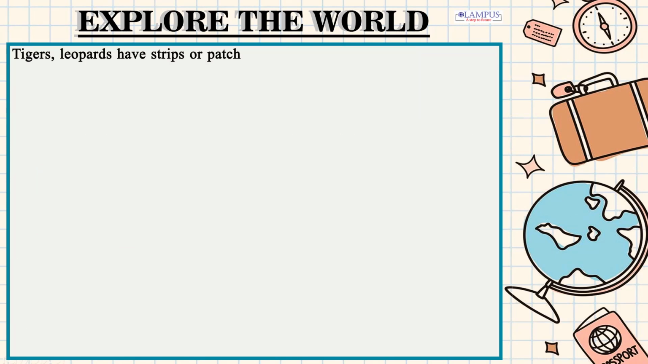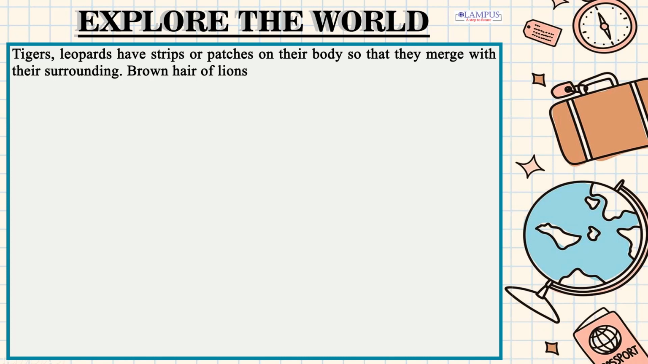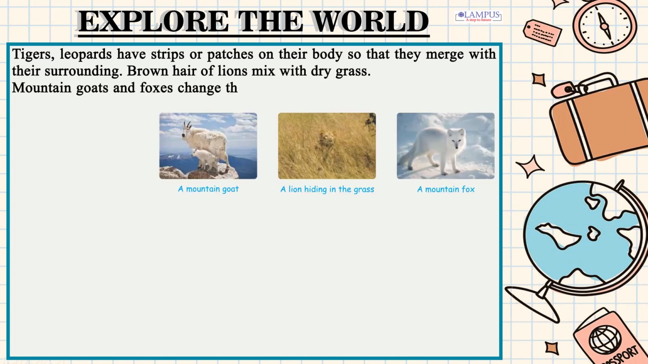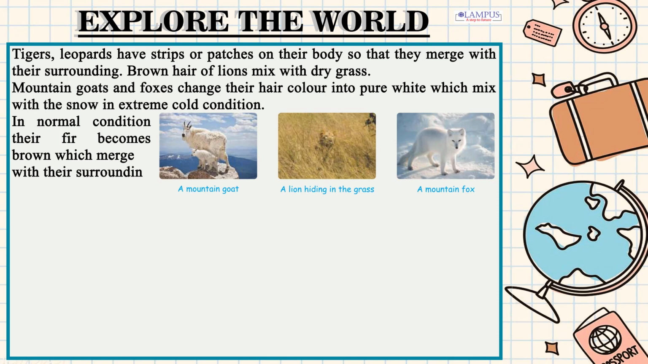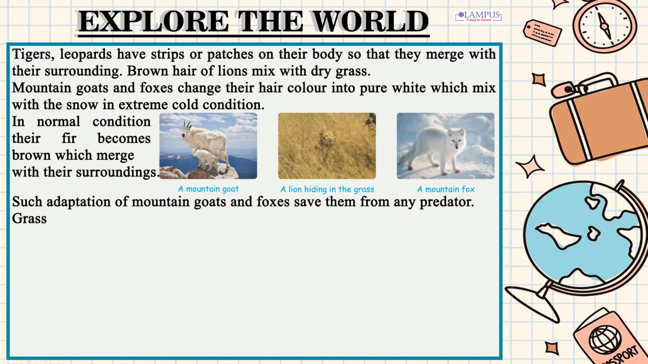Tigers, leopards have stripes or patches on their body so that they merge with their surroundings. Brown hair of lions mixes with dry grass. Mountain goats and foxes change their hair color into pure white, which mixes with the snow in extreme cold conditions. In normal conditions, their fur becomes brown, which merges with their surroundings. Such adaptation of mountain goats and foxes saves them from any predator.